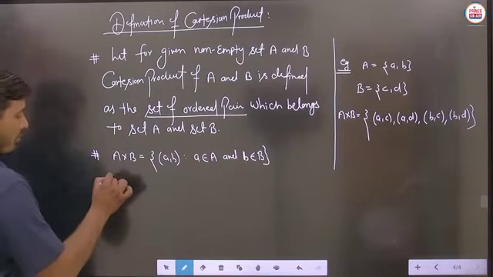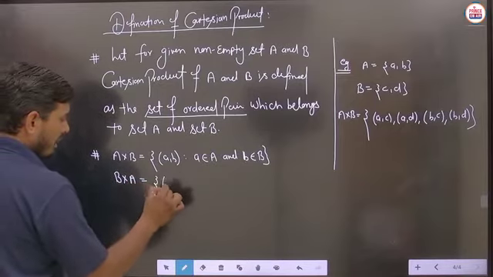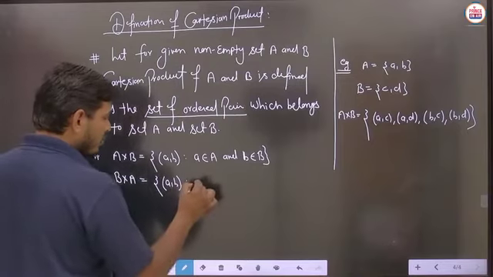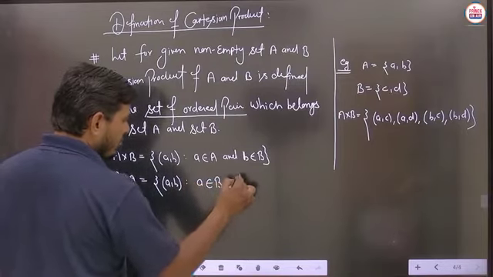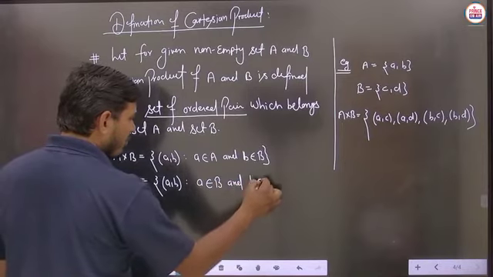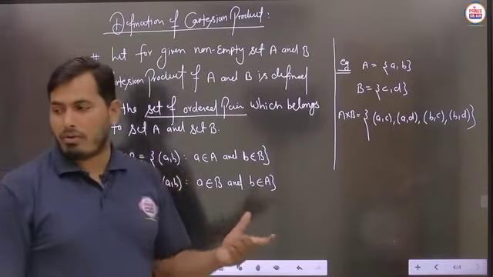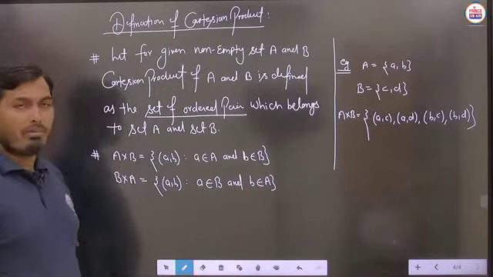Suppose we have to write B cross A, then in the case of B cross A we will write (a, b), no problem. But in this particular case, student, this a element will belong to the set B, and this b element will belong to the set A, because this kind of ordered pair we have to write in a systematic manner. That's why we are saying like this: A cross B or B cross A.